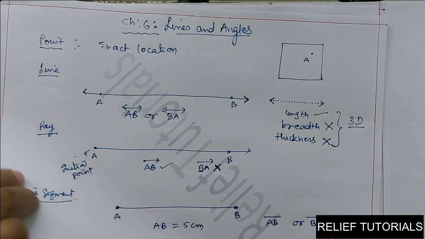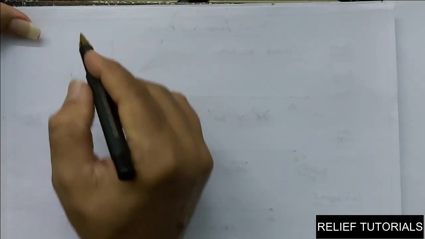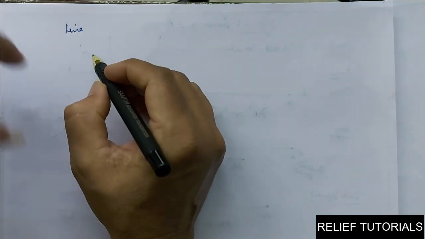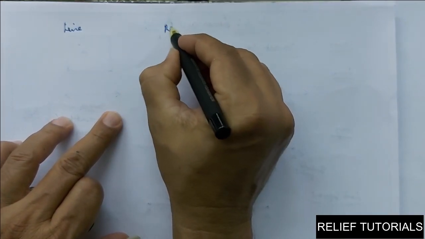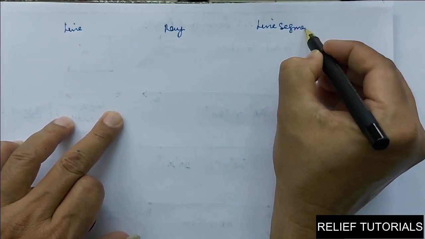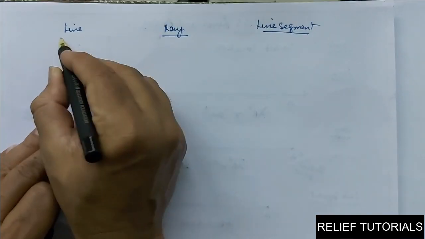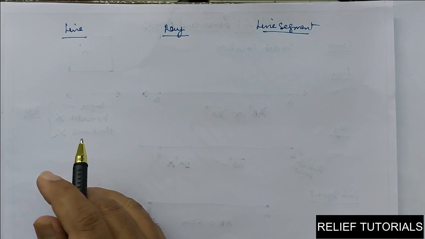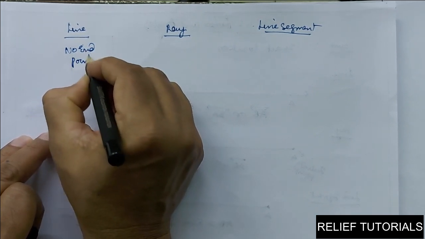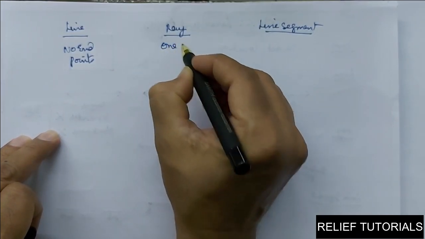Okay. Now, we want to see the difference between line, ray and line segment. So, from the above theory, you can say what the differences are. First one, line. In case of line, it has no end points. Here it has one end point.